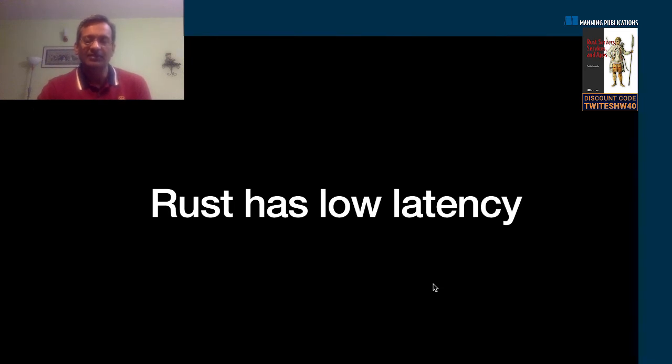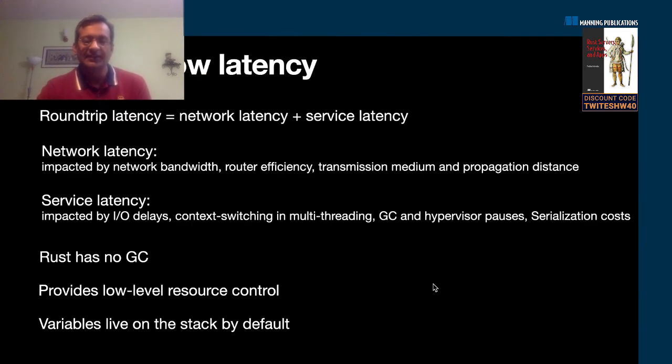Another aspect of web applications has to do with low latency. What is latency? Latency is basically a combination of, when you make a web request, an HTTP request, and get back a response, two components at play here. One is your network latency, which depends on your overall network bandwidth, how efficient your router is, whether you're using fiber or whatever transmission medium, and how long the distances between servers and clients are.